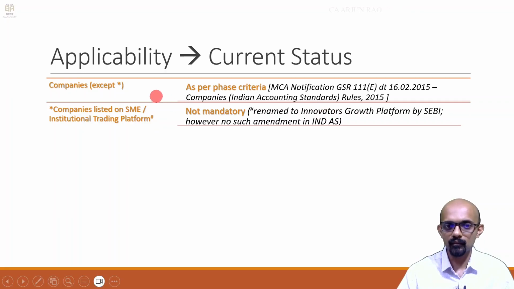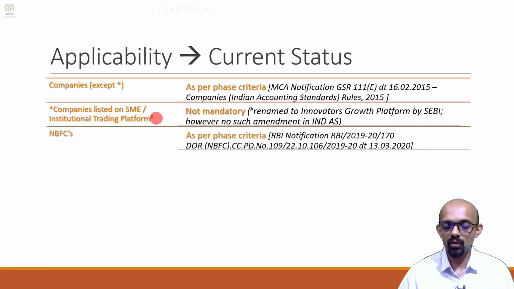So just remember, companies have to follow, they have a voluntary phase and a mandatory phase with two sub-phases, one for 16, one for 17, and what those criteria are we will see. There also they have exceptions. If they are listed on an SME or institutional trading platform, it's not mandatory for them.